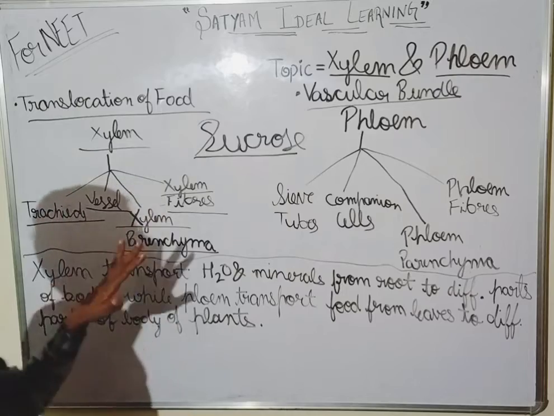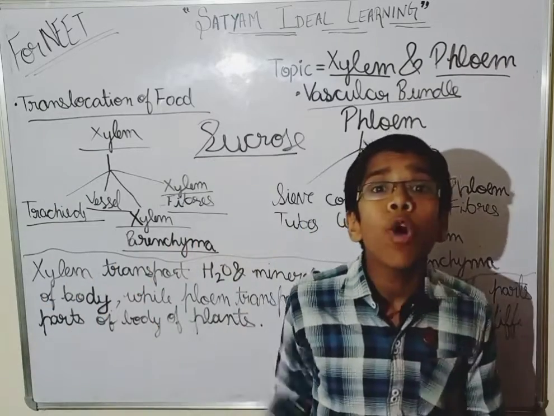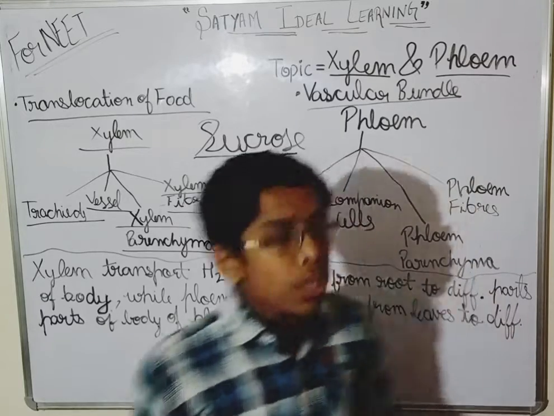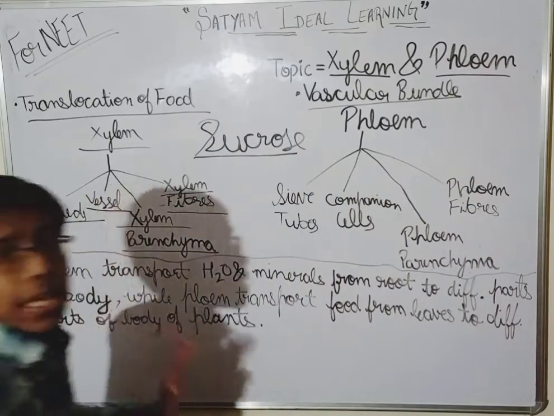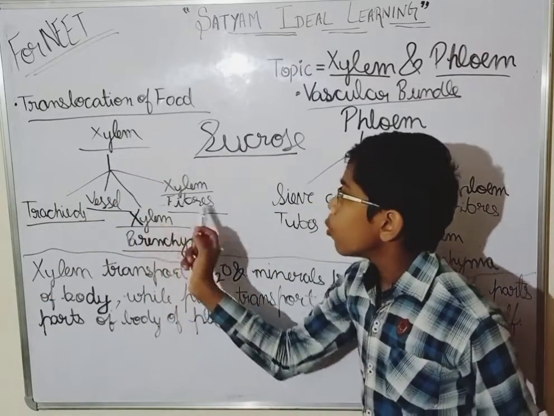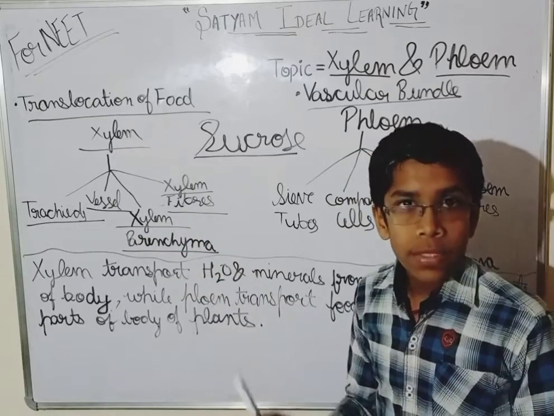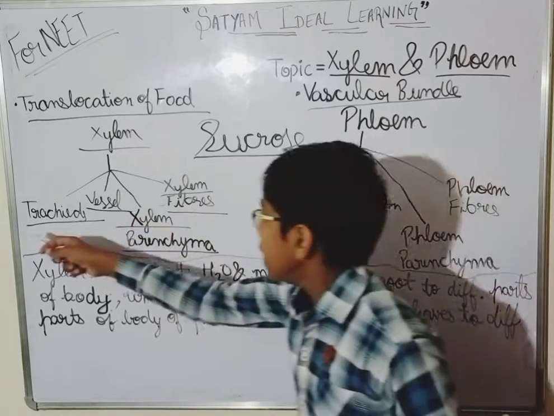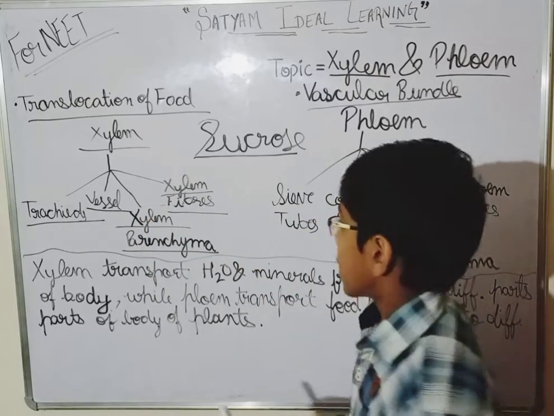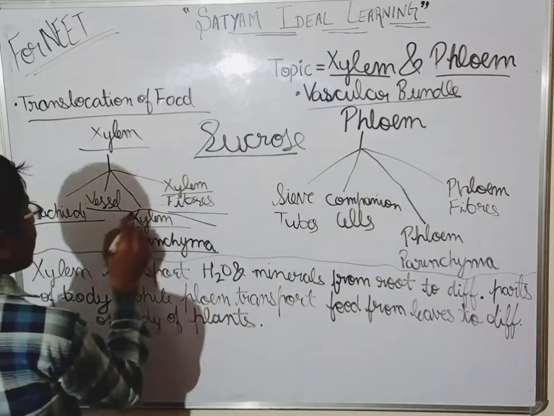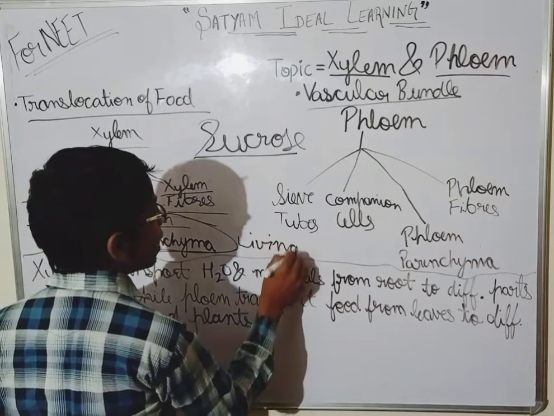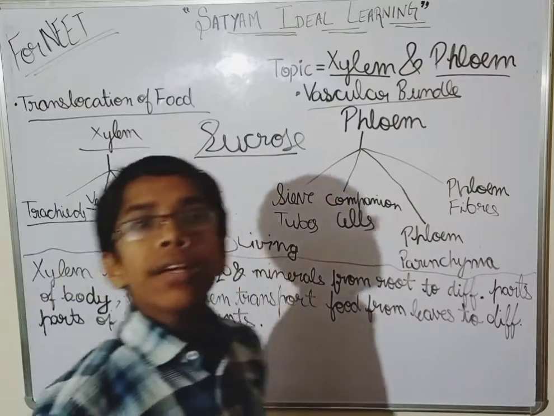See guys, it is not necessary that all of these will be in all the plants. Okay, it is not necessary. In this xylem, most of the cells are dead. Tracheid is dead, vessel is dead, xylem fiber is dead. But xylem parenchyma is a living one. This is the only one that is living, and the rest are dead cells.